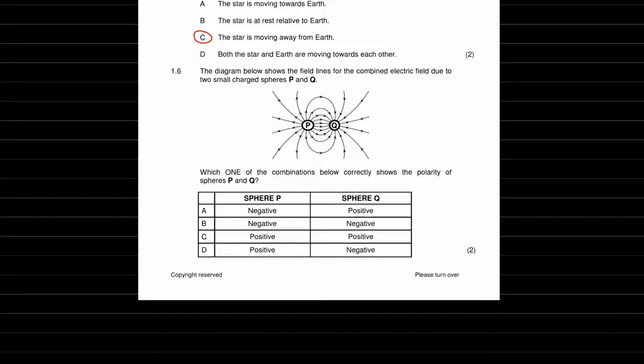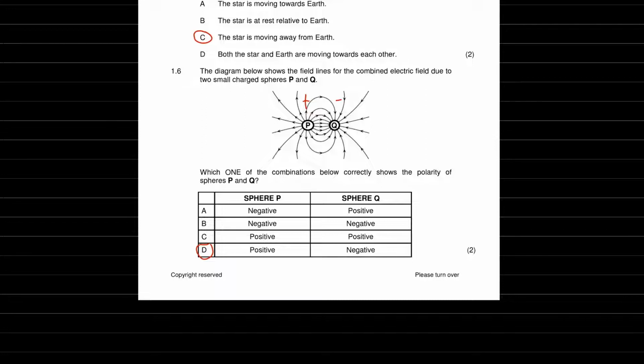Diagram below shows the field lines for the combined electric field due to two small charges, spheres P and Q. They're asking which one of the following combinations correctly shows the polarity of spheres P and Q. Alright, so it goes out of positive and into negative. So the field lines are going into Q, which means Q must be negative. It's going out of P, which means it must be positive. So it's definitely this one.